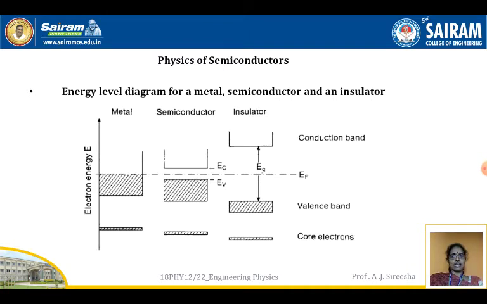That is, in a metal, the conduction band and the valence band overlap. So the conductivity is happening very quickly without any rise of temperature. But in a semiconductor, because there is a small energy gap, at a particular temperature electrons can move from the valence band to the conduction band, and therefore the electrons can move freely in the conduction band, which leads to the conductivity. In insulators, the gap is so high that electrons from the valence band cannot go to the conduction band.